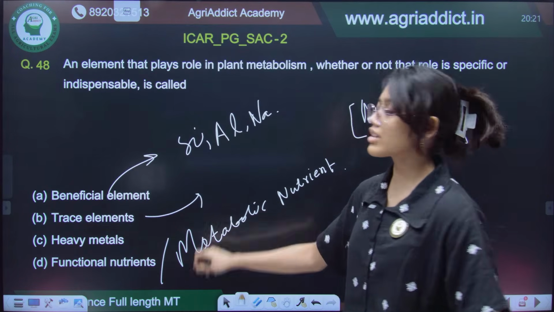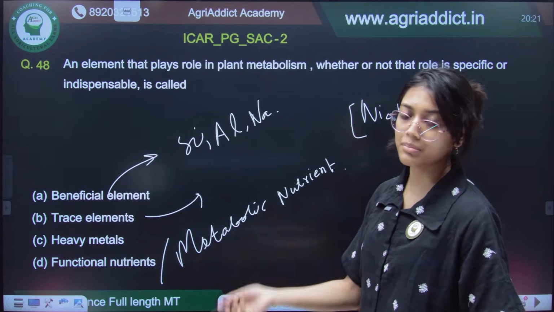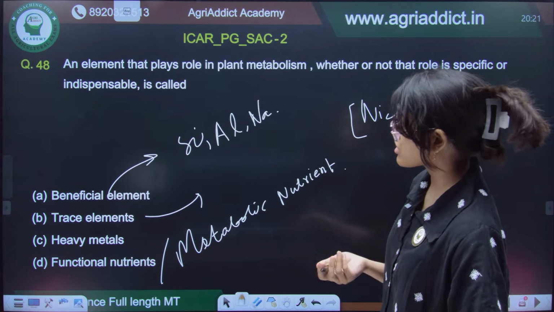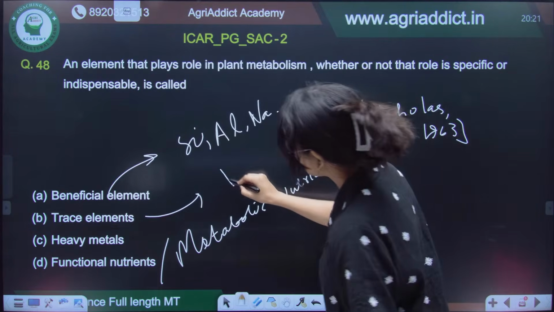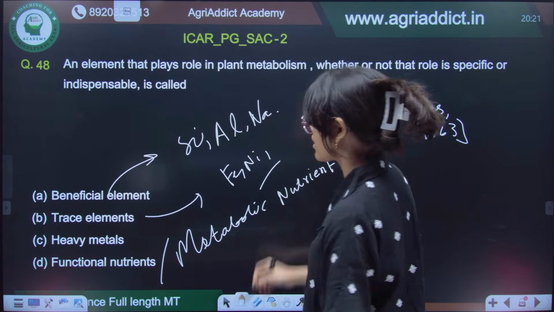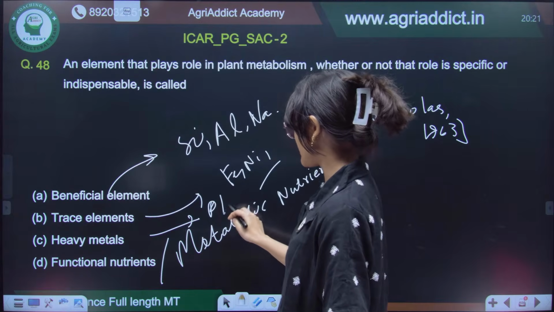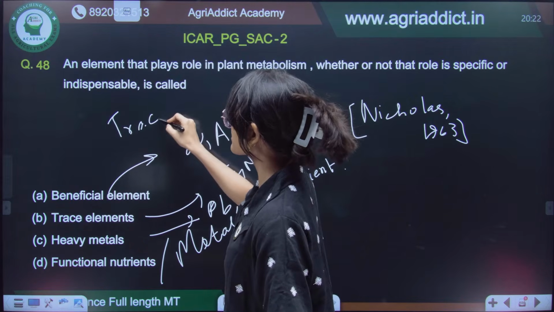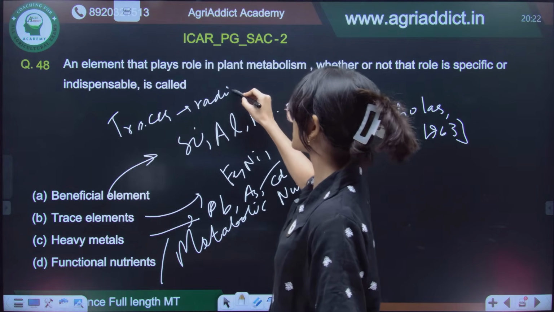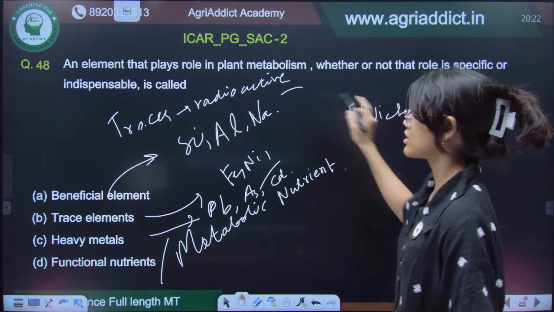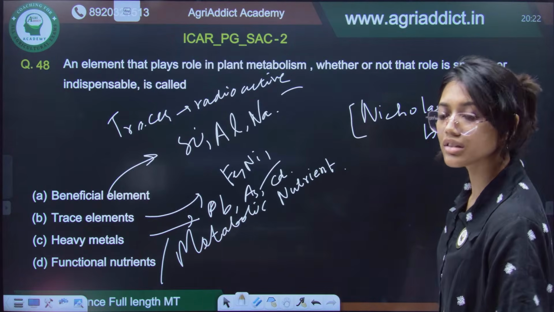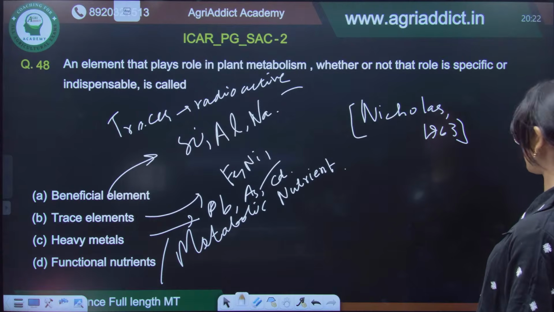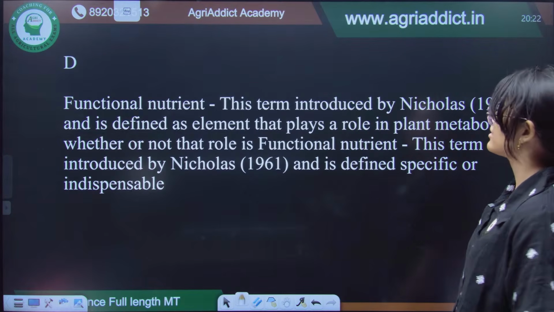Trace elements are found in minute quantities in plants. For example, iron may be there, nickel may be there. Then heavy metals are lead, arsenic, cadmium. And then there are other elements called tracer elements that are radioactive in nature. So, this functional or metabolic term was given by Nicholas. Who is saying A? It is D.